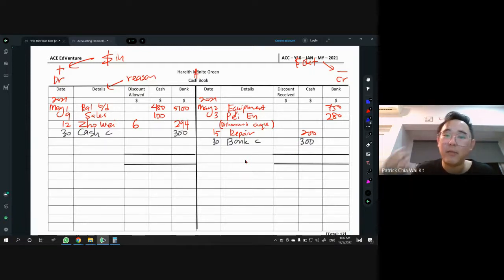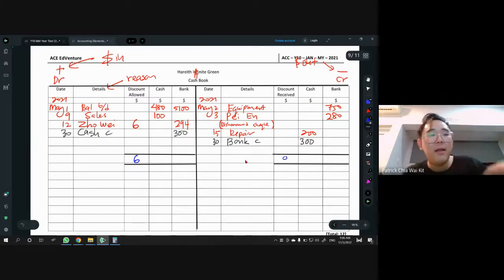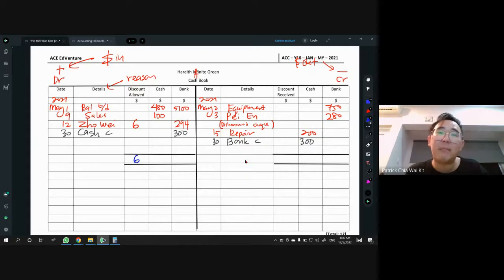Now we do the totaling for the discount column. This is about the format. If you don't do this, you might lose marks. For discount allowed, we have $6. Discount received, none. You can either leave it empty or put 0. But since there's nothing there, I'll just leave it empty. So you have to total up the discount. Next, you have to do balancing.